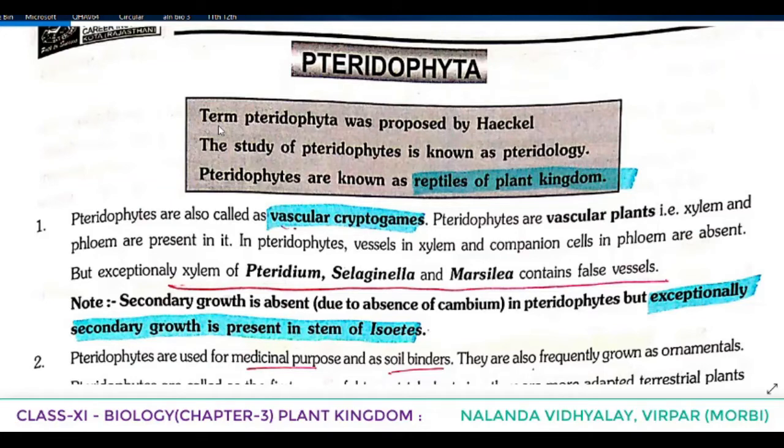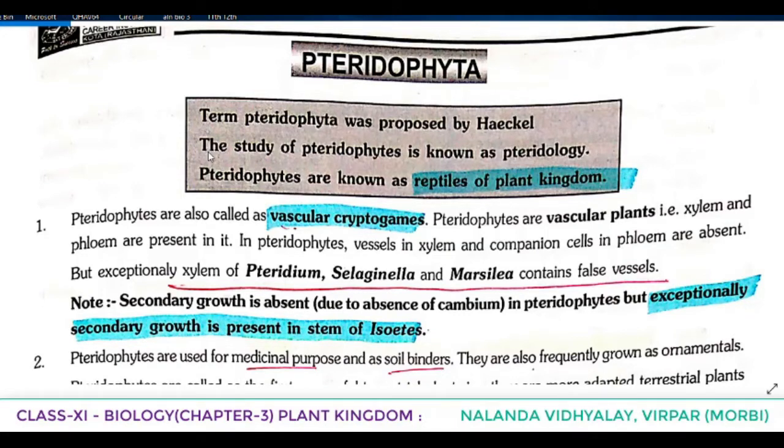First point, the term Pteridophyta was proposed by Haeckel. So who proposed the term Pteridophyta? By Haeckel. Now you have to answer me, the term Bryophyta was proposed by whom?